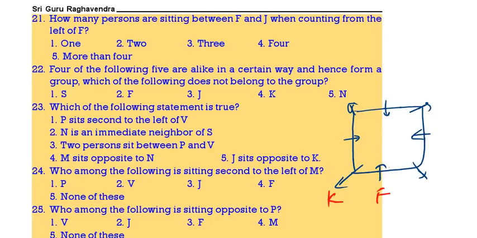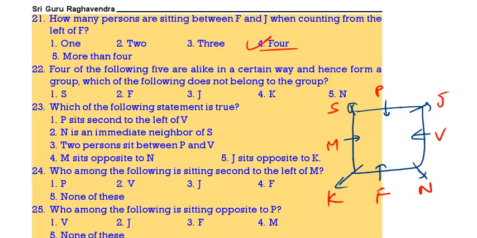K, F, N, then V, J, P, S, M. Now come to the questions. How many persons are there between F and J when you count to the left side of F? So when you count to the left side of F, 1, 2, 3, 4 persons are there. So 4 is the correct answer.